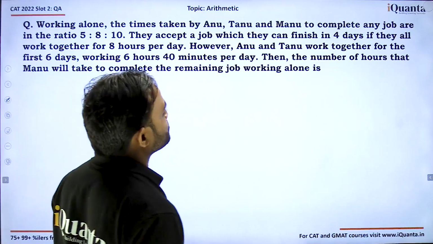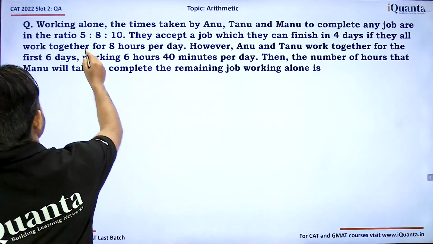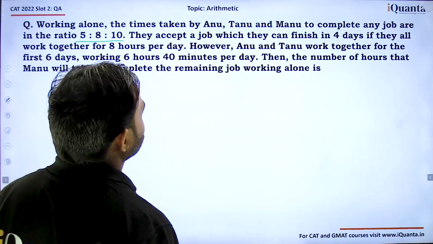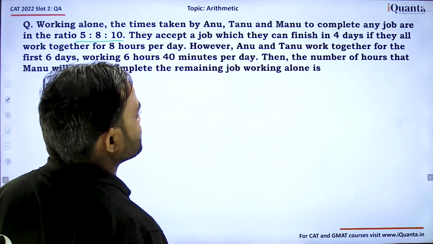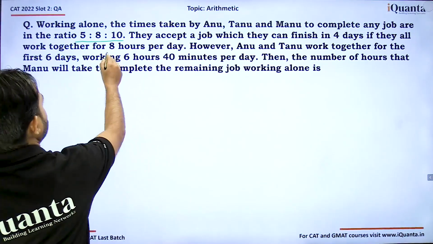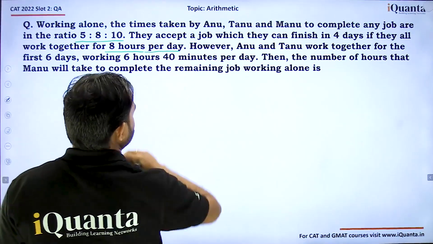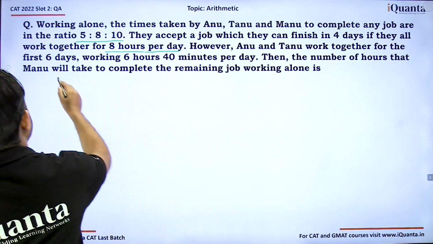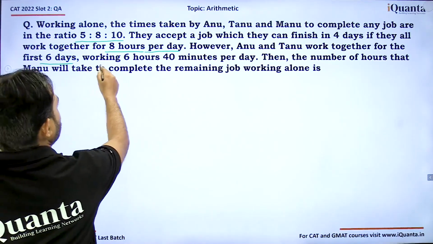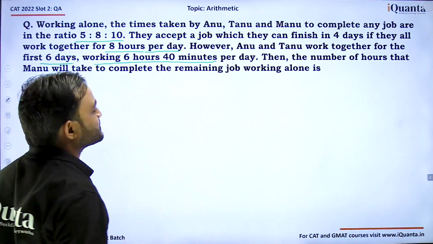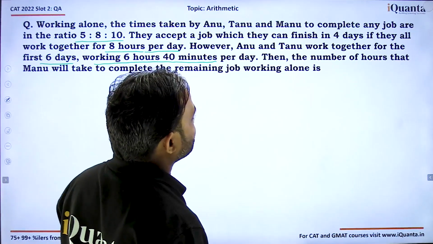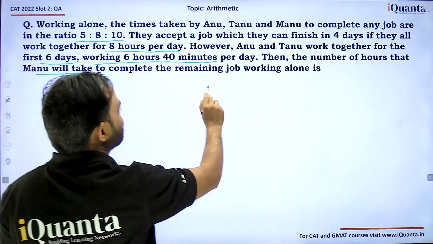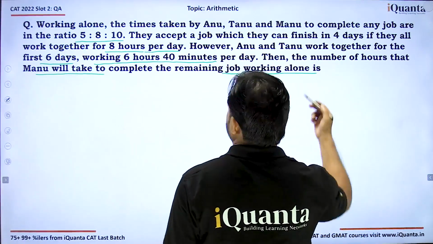Anu, Tanu and Manu to complete any job are in the ratio of 5:8:10. They accept a job which they can finish in 4 days if they all work together for 8 hours per day. However, Anu and Tanu work together for the first 6 days, working 6 hours 40 minutes per day. Then the number of hours that Manu will take to complete the remaining job working alone is.